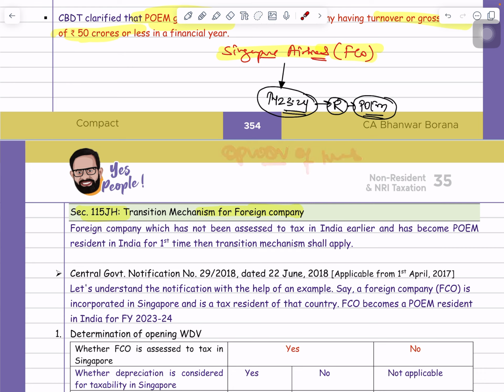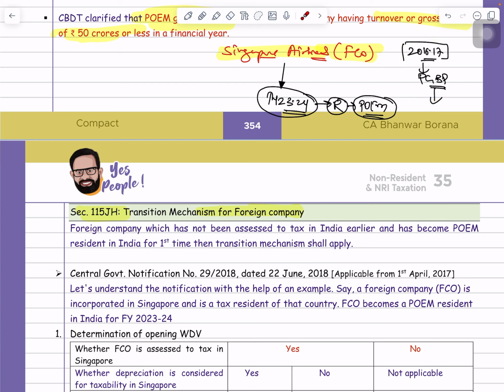Now the second question: suppose that company incurred some losses in 2016-17 in Singapore, say a PGBP business loss incurred in Singapore in 16-17. Now that company has become a POEM resident in India. The question is whether the PGBP losses of 16-17 are allowed to be set off and carried forward in the current year or not. So guys, there are various doubts.